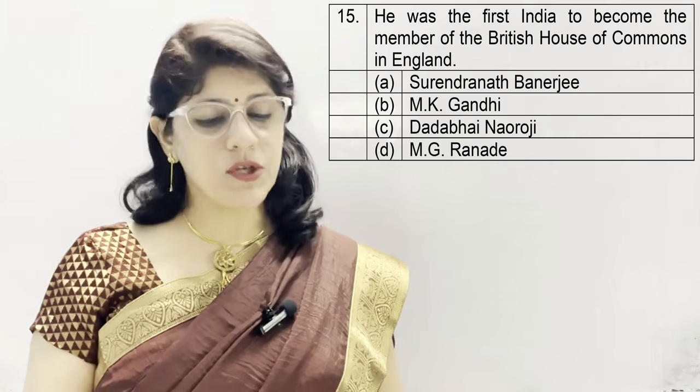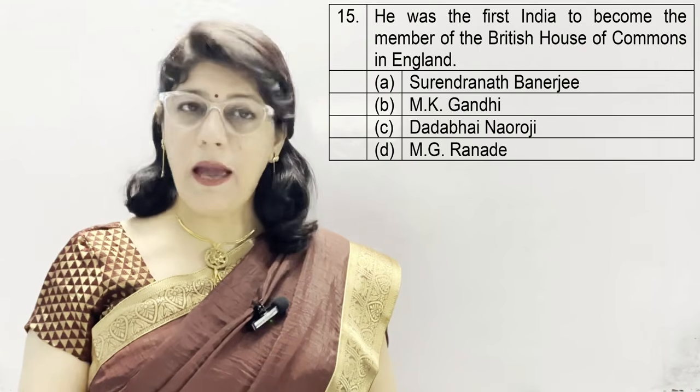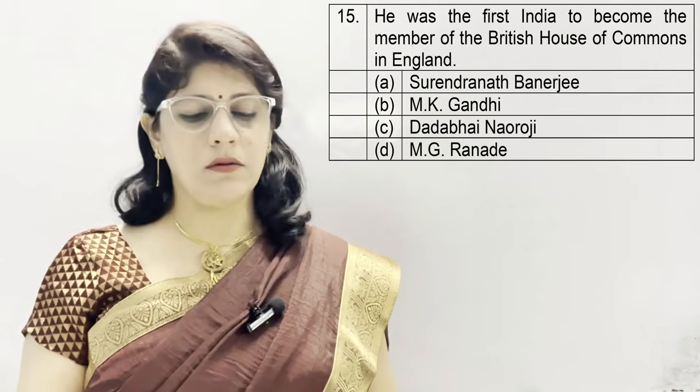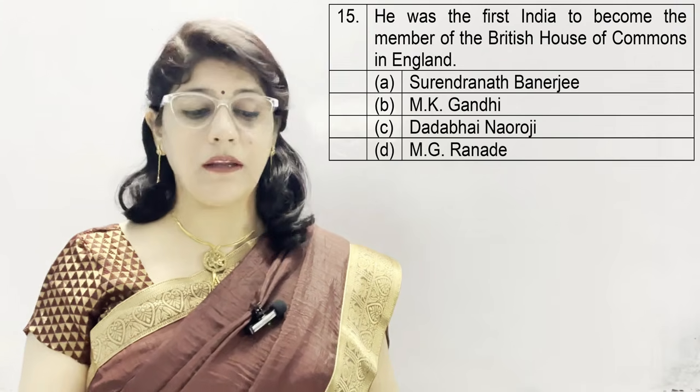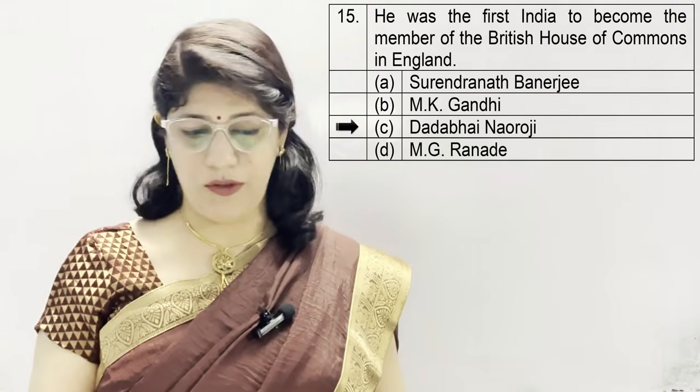Question number 15. He was the first Indian to become a member of the British House of Commons in England. A. Surendranath Banerjee, B. M.K. Gandhi, C. Dadabhai Naoroji, and D. M.G. Ranade, and the correct option is Dadabhai Naoroji.